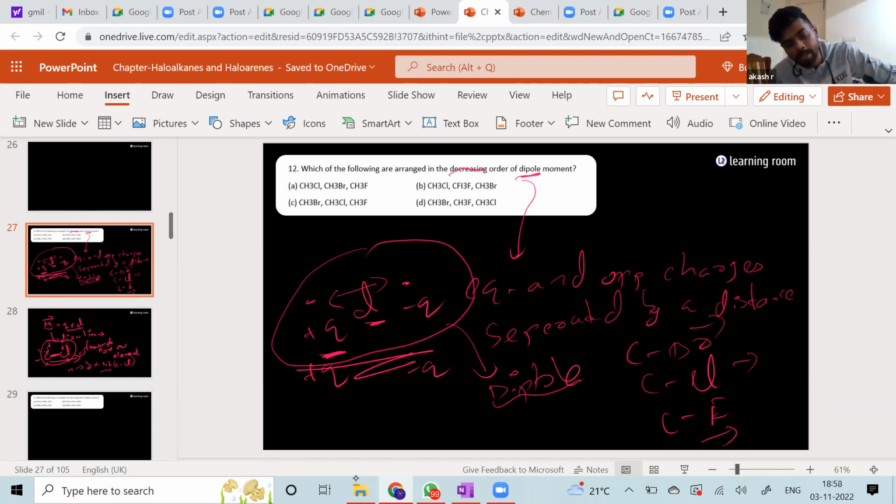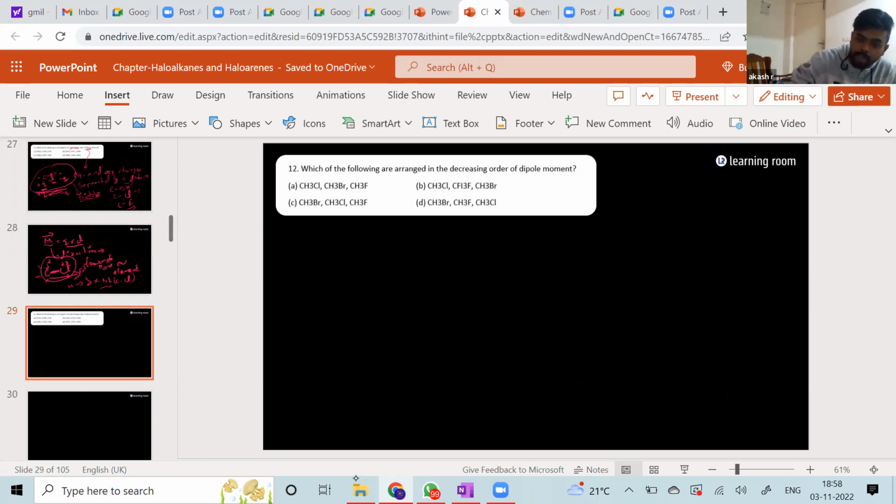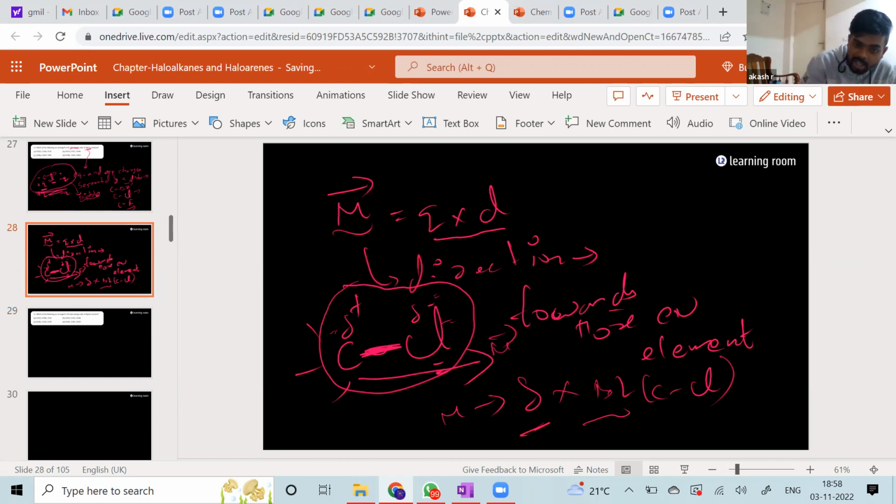That is going to be the direction of the dipole moments also, because that is the more electronegative atom. That's okay. But how do you compare them? Depending on this formula, that is the charge into the distance. Bond length is not going to be much of a criteria, but the amount of charge is definitely going to matter a lot.